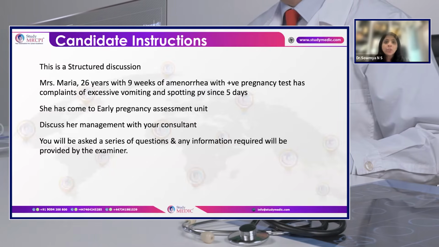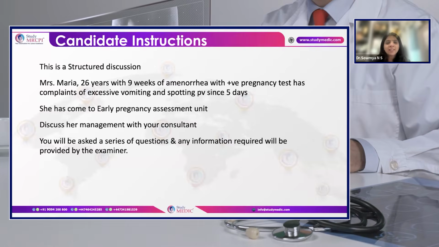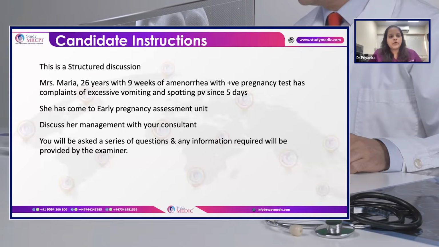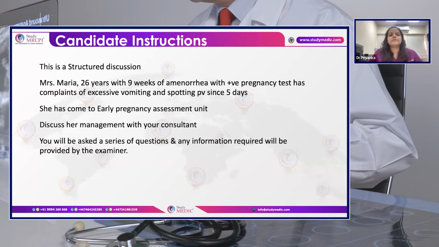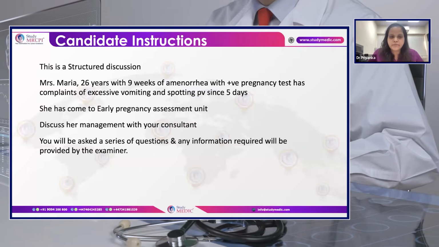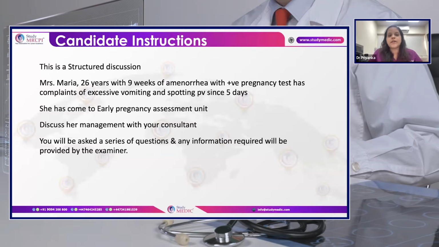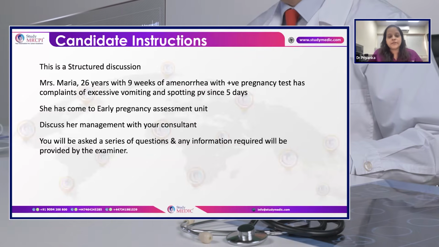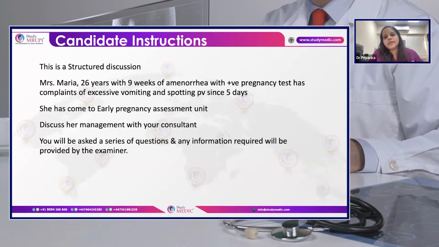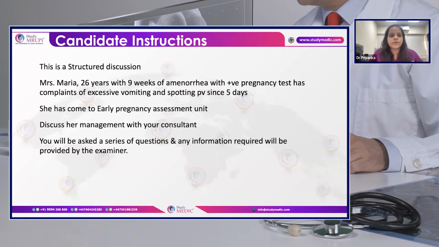Okay. So you've already told me a couple of differential diagnoses, but when a patient like this comes in, what are the differential diagnoses you think of? Yes. So she's with excessive vomiting, and the most common differential diagnosis can be hyperemesis gravidarum. Also, hyperemesis is seen in multiple pregnancies due to high HCG levels, and also in molar pregnancies. Regarding spotting, it can be due to a threatened miscarriage or even an ectopic pregnancy.